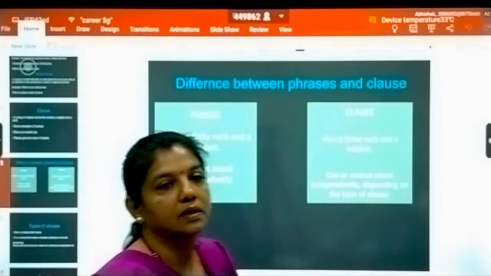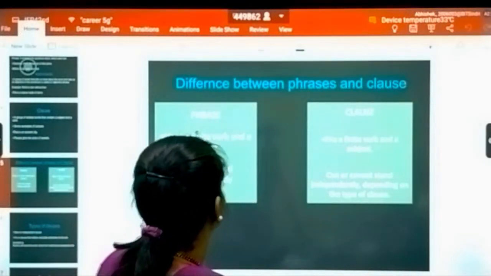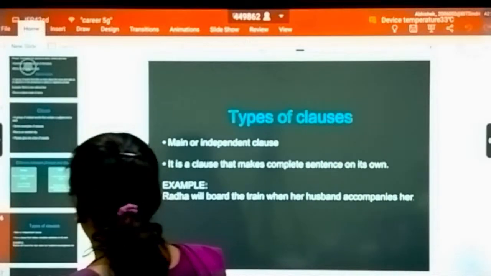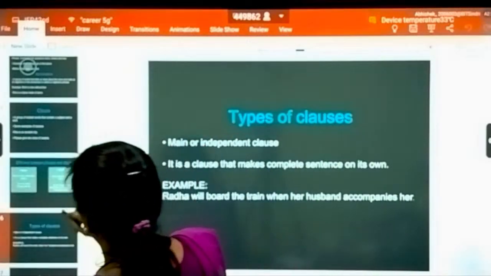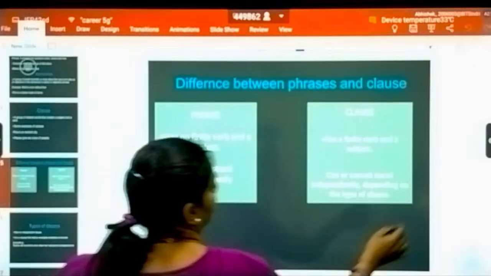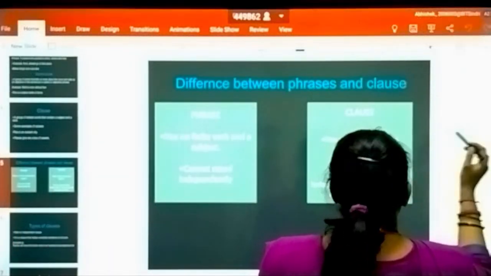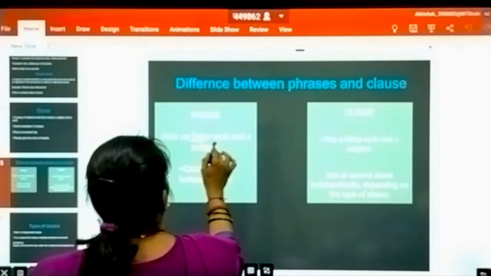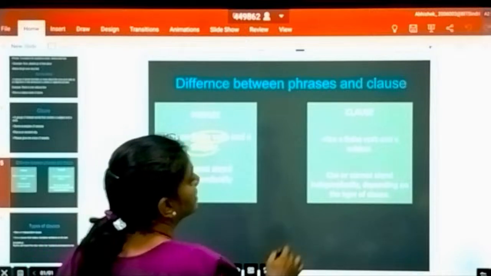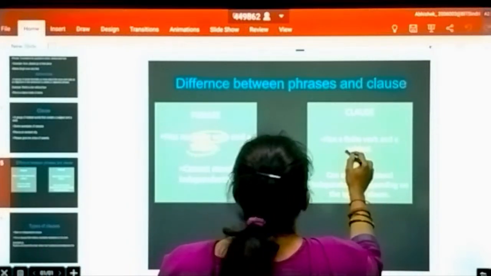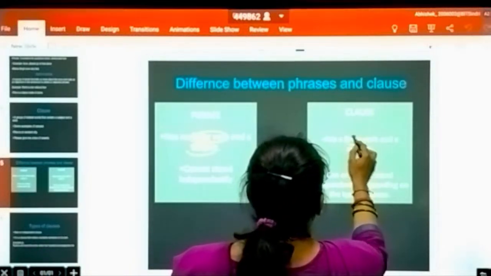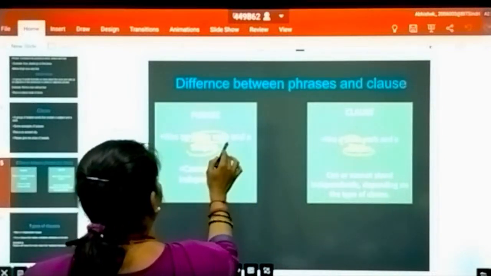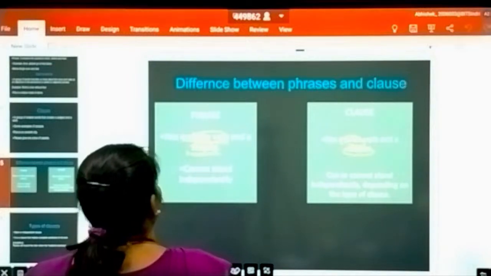So let's discuss the difference between the phrase and the clause. The clause has a finite verb and a subject. In a phrase, it does not have a finite verb and a subject.